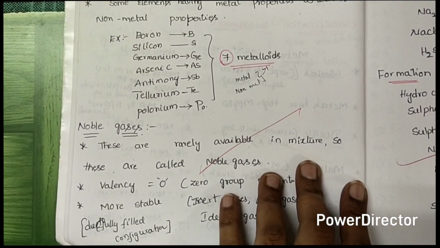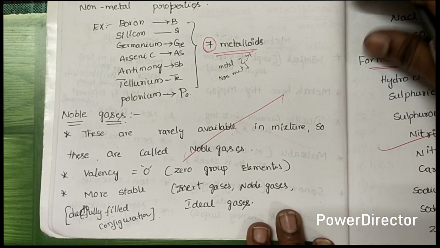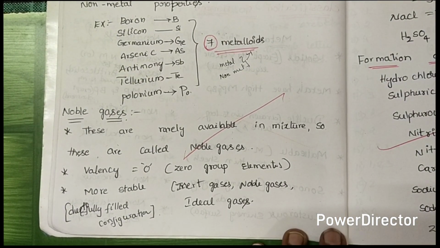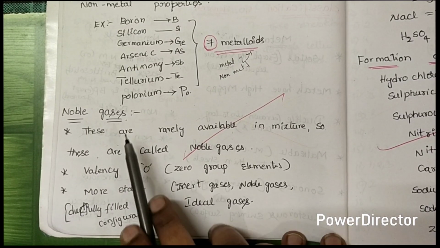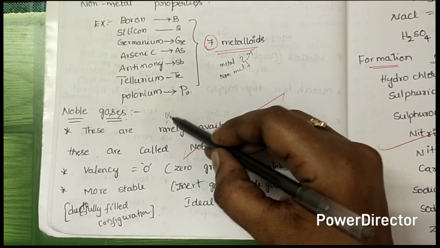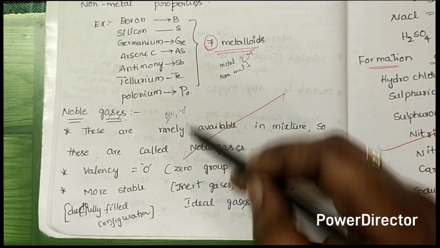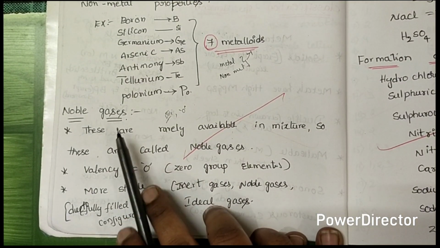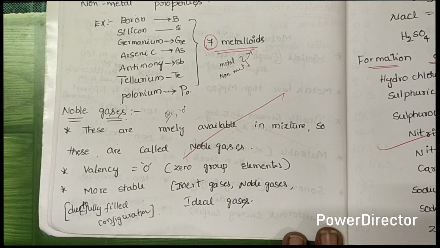And the next one is the noble gases. These are the heroes of the periodic table. What are noble gases? The group 18 elements or zero group elements, we call noble gases. They have many names. Because they do not react, we call them inert gases.